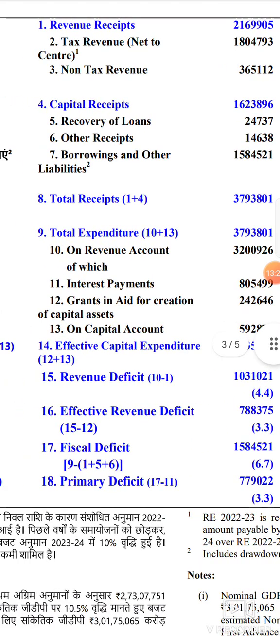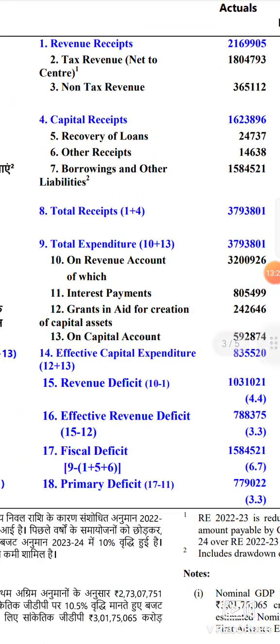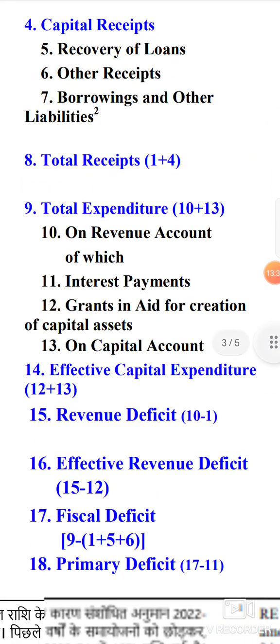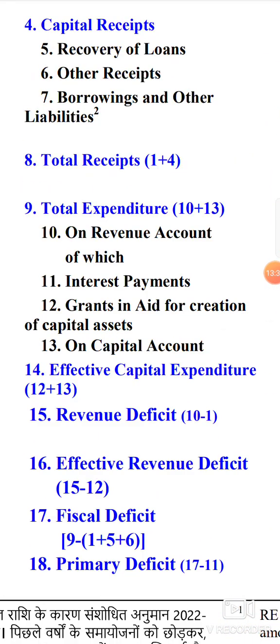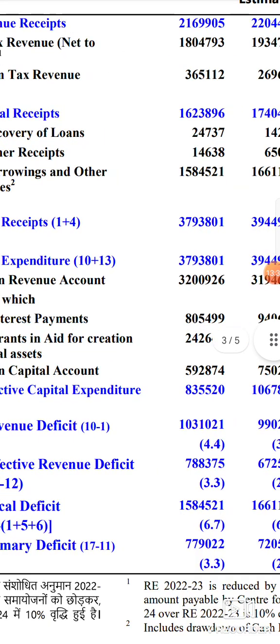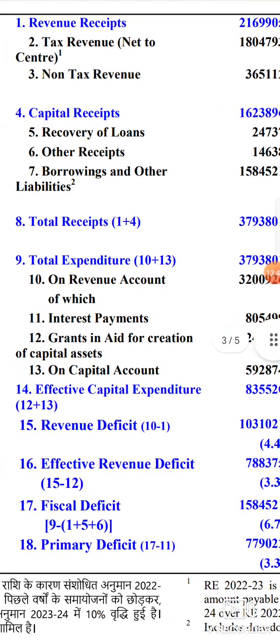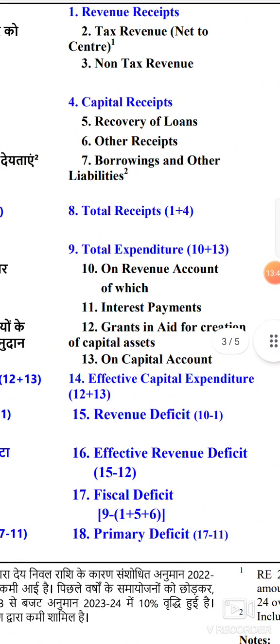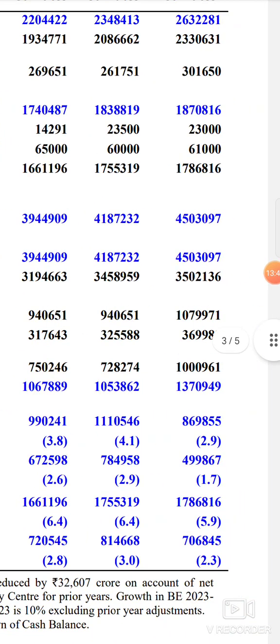So now here we will discuss this 12th point, grants in aid for creation of capital asset. See, this grants in aid for creation of capital asset is usually part of revenue expenditure. So on revenue account 35 lakh crores they have said, of which interest payment is 10 lakhs and grants in aid for creation of capital assets was 3,69,000.